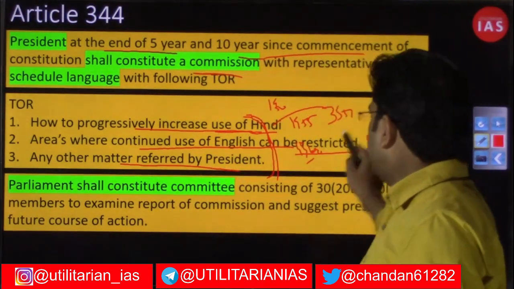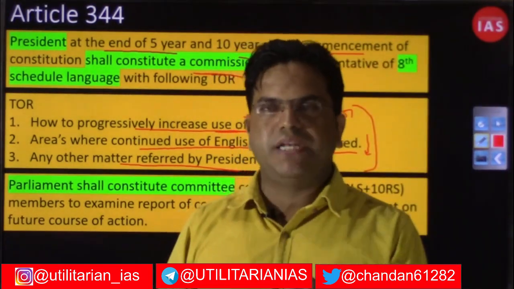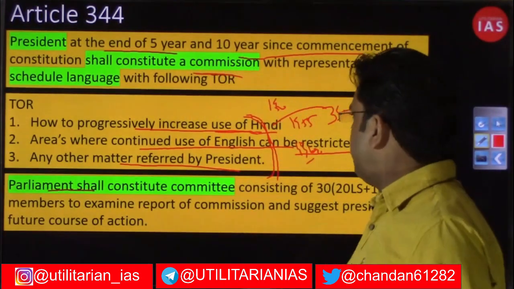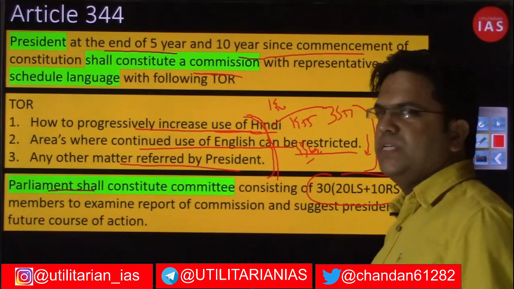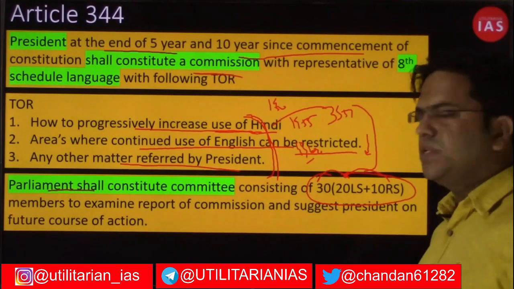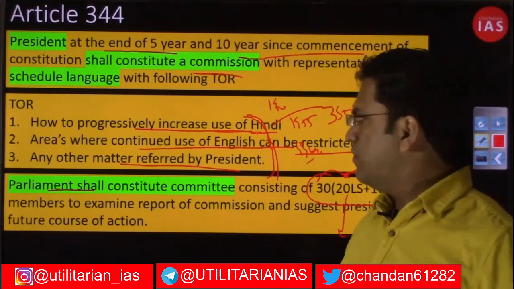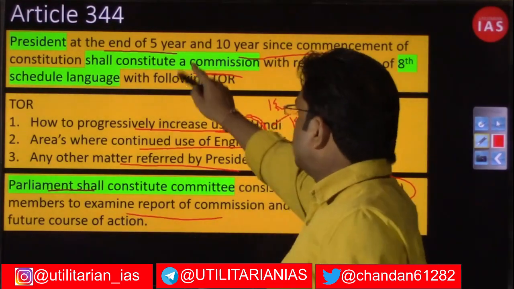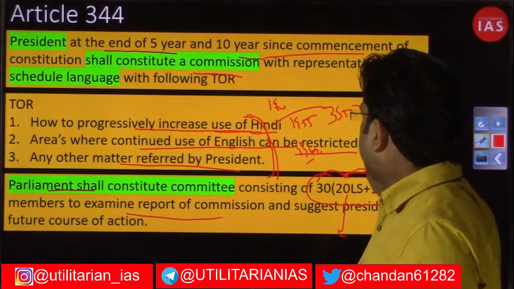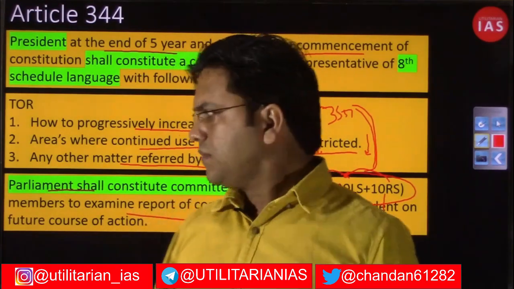Now whatever report that commission prepares will be looked into by a committee, and again that committee will be formed by the parliament, right? That will be a 30-member committee, of which 20 people will come from the Lok Sabha and 10 people from the Rajya Sabha. It will have membership from all parties using the single transferable vote, right? To examine the report of this particular commission, whatever commission the president has constituted, they will prepare a report on these 3 terms of reference, and that report will be examined by this committee.